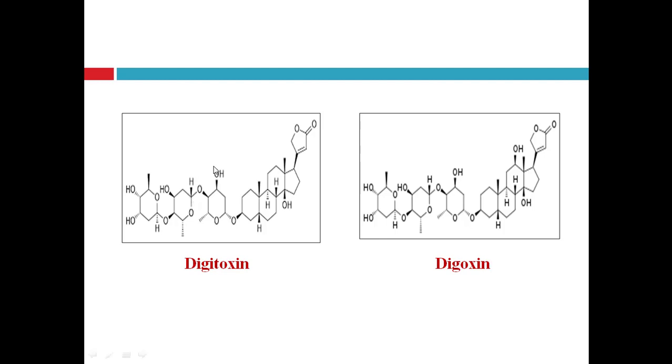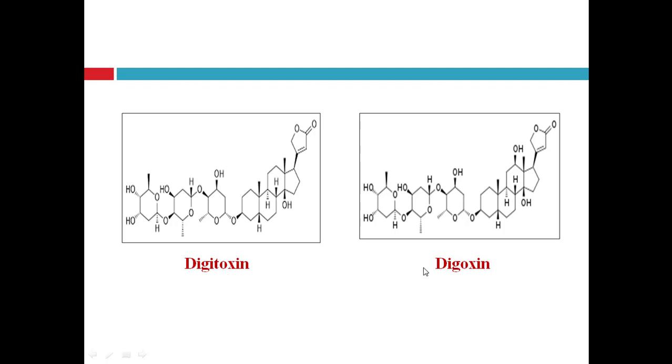Digitoxin and digoxin are similar molecules, not the same, and the difference is the presence of a hydroxyl group. Here in the steroid ring, in digitoxin only hydrogen is present, while in digoxin one hydroxyl group is present. This is the only structural difference between digitoxin and digoxin.